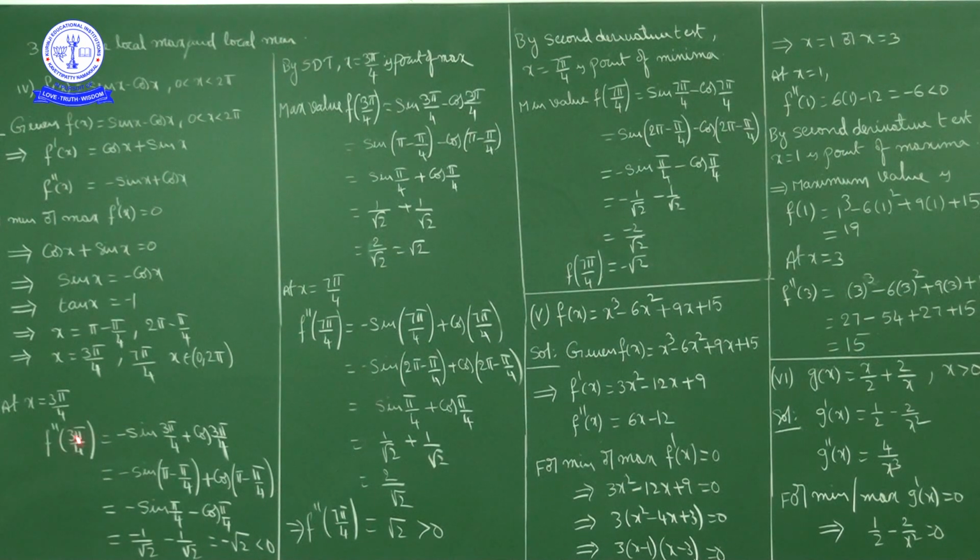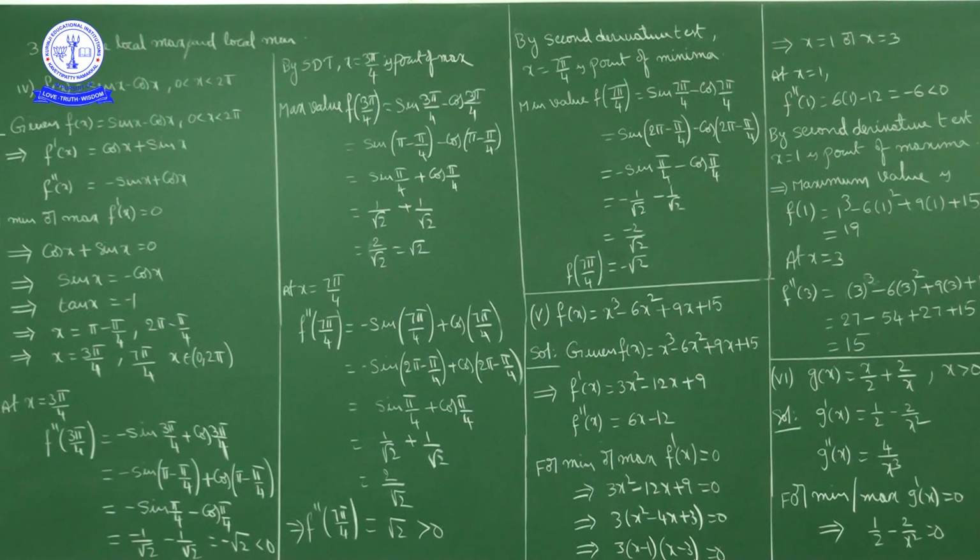Now f double dash of 3 pi by 4 is equal to minus sin 3 pi by 4 plus cos 3 pi by 4. What can we write for 3 pi by 4? 3 pi by 4 is nothing but pi minus pi by 4. So minus sin of pi minus pi by 4 plus cos of pi minus pi by 4.